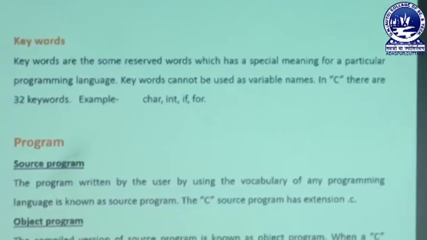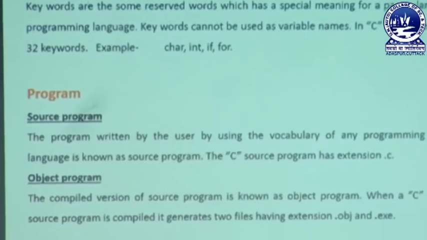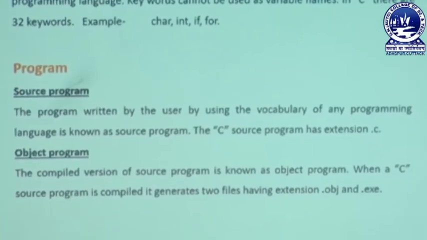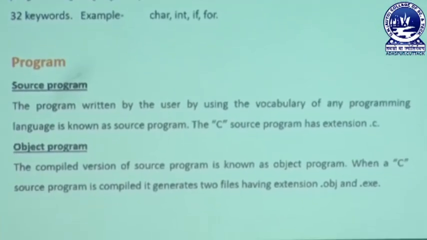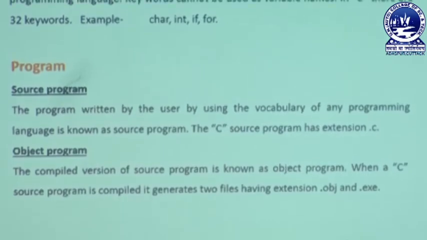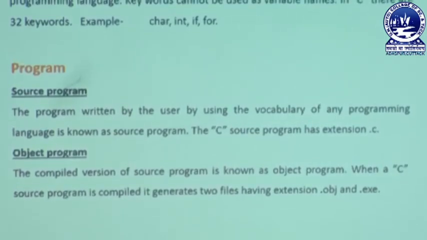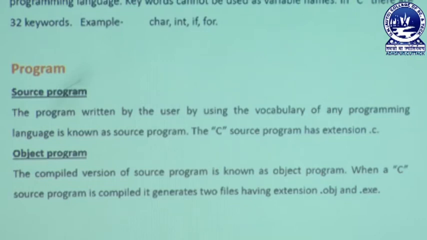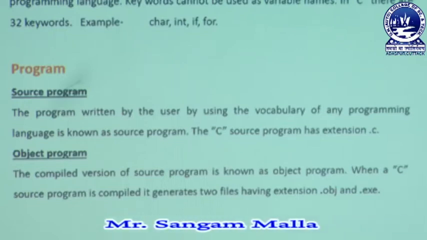So moving to the next topic, that is your program. So program is of two types, that is your source program and object program. So what do you mean by source program? The program which is written by the user by using the vocabulary of any programming language is called the source program. The C source program has the extension .c.